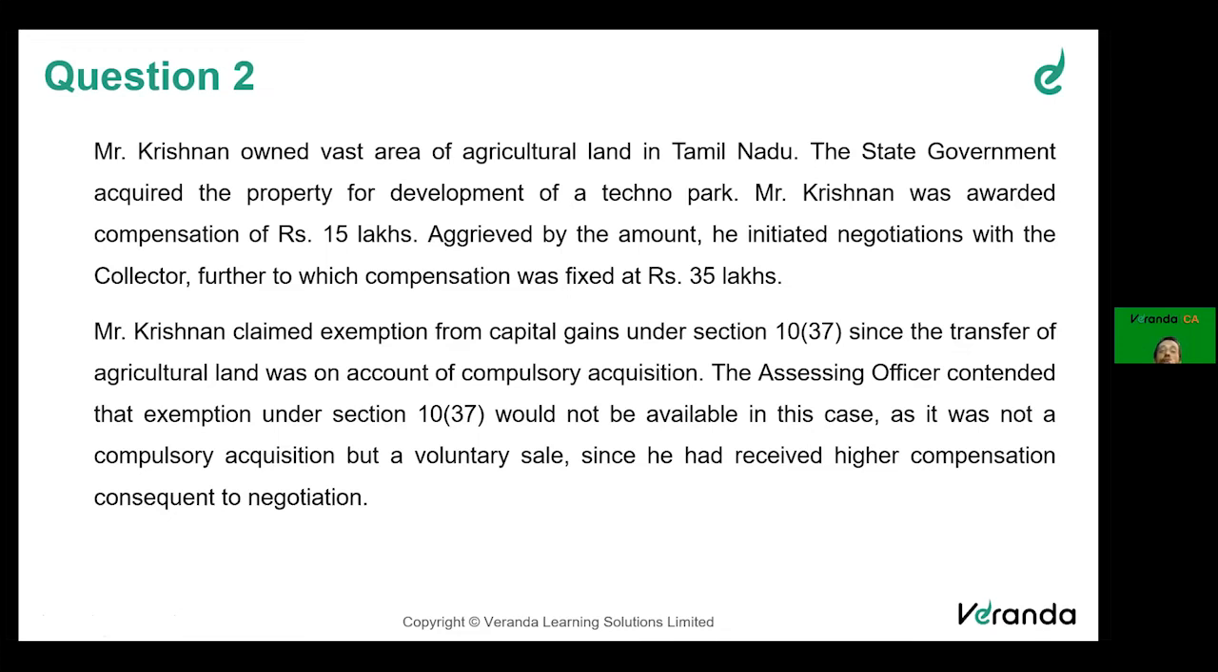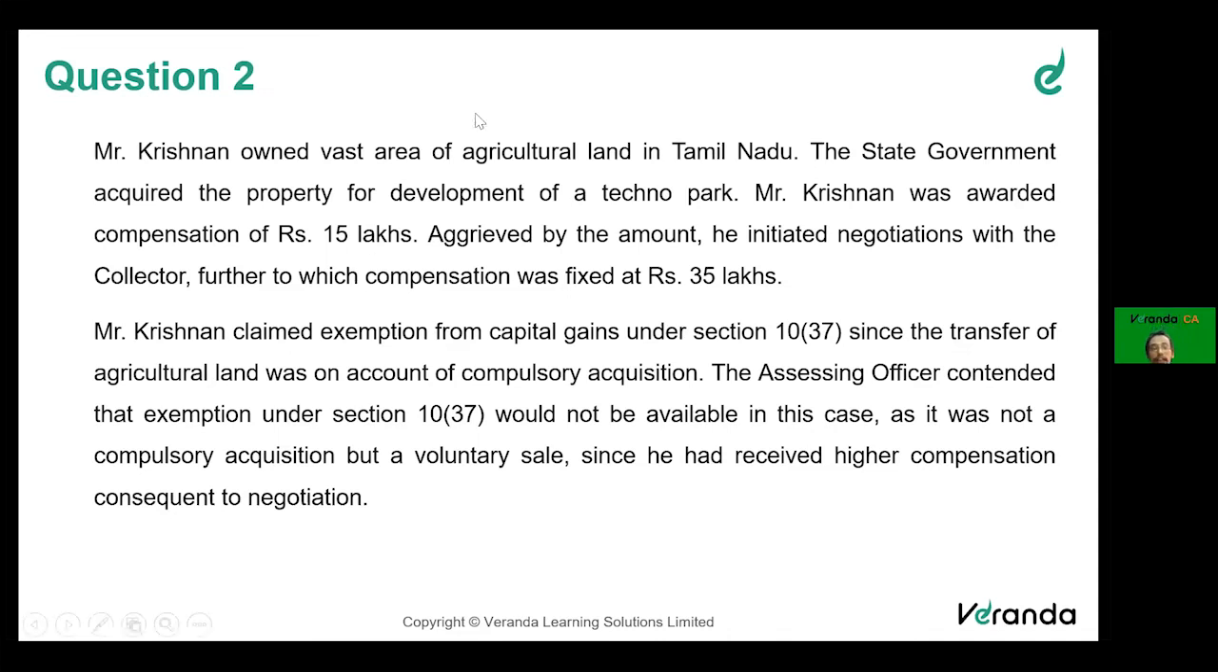However, Krishnan was not satisfied. Aggrieved by the amount, he initiated negotiations with the collector, further to which compensation was fixed at 35 lakhs. So now, Krishnan started negotiating with the collector. He went and talked to the collector and said, look, the area is huge and you are giving me only 15 lakhs, which is not ideal. I want more, and he ended up with a negotiated 35 lakhs.